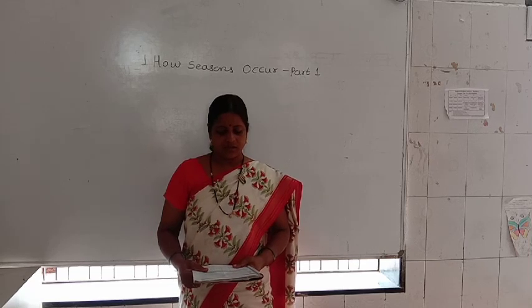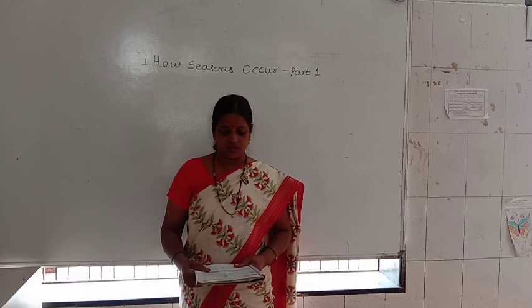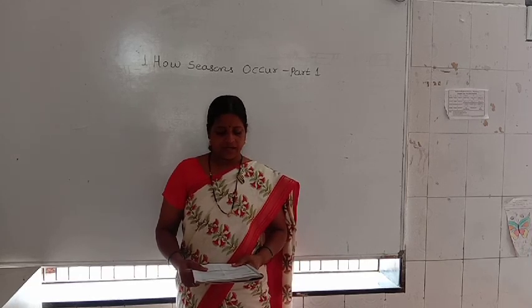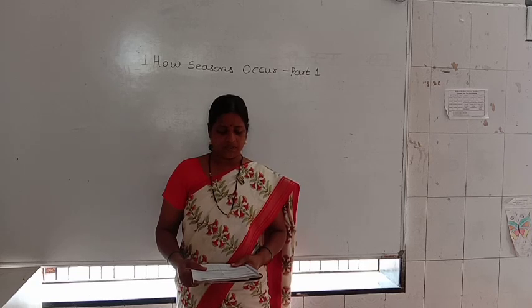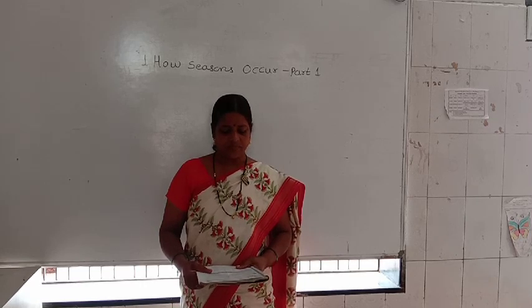Can you tell? Note the timing of sunrise and sunset in your area for the following period by direct observation or using calendars, newspapers or the internet. Here some activity is given to you.